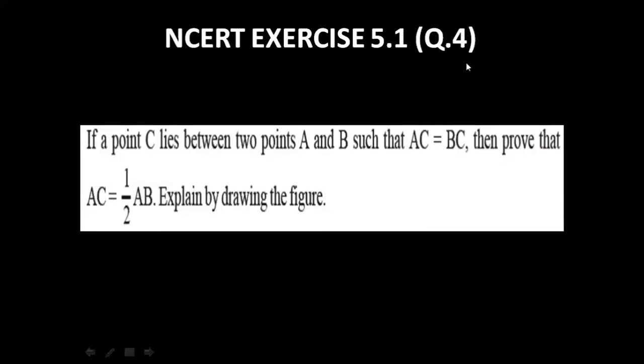Now let us get into exercise 5.1, question number 4. The question states that if a point C lies between 2 points A and B such that AC is equal to BC, then prove that AC is half of AB. Explain this by drawing the figure. Let us get to the solution of this question.